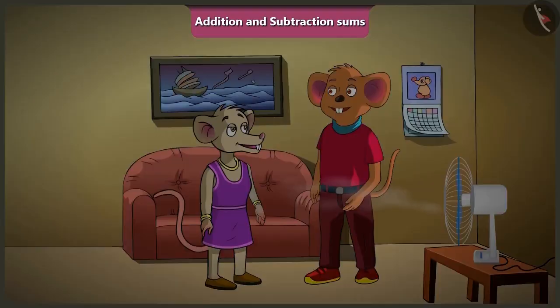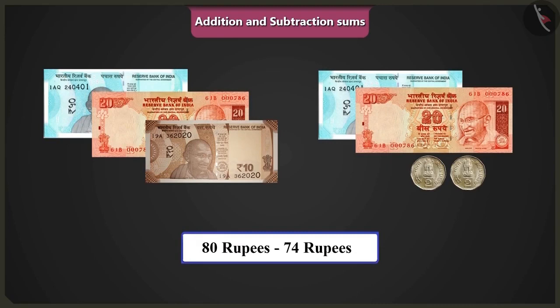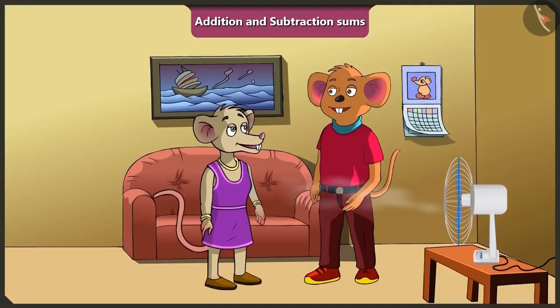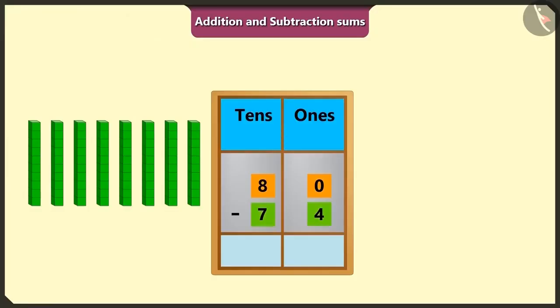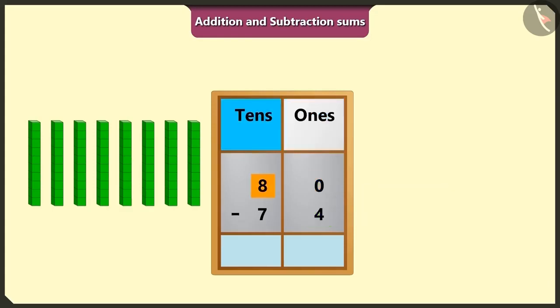Choo-Choo, you have 80 rupees. If you spend 74 rupees from them, how many rupees would you be left with? Come on, let's do the subtraction of 74 from 80 to know this. First of all, we will subtract the numbers of the box of ones. Here we cannot subtract 4 from 0. So we will borrow 1 ten from 8 tens.